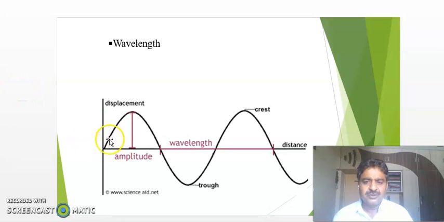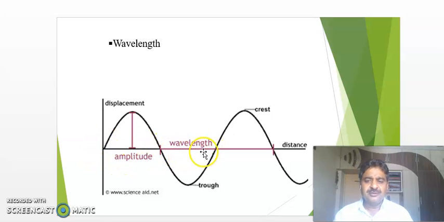Already I have told you. This is complete one half cycle, positive half cycle. This is a negative half cycle. Together these two half cycles are said to be complete one cycle. And such a number of cycles per second is called frequency. It is measured in terms of hertz, or we say cycles per second also.